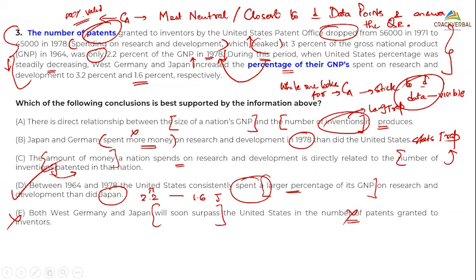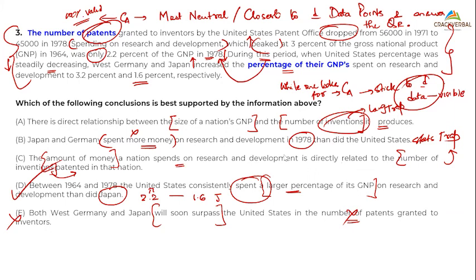Any doubt? So I hope everyone could see this. So I had a question: does option 2 mean Japan and Germany together or each alone? Okay, it says Japan and Germany spent more money on this. It's not together. It is individually that we are looking at. Because if it were together, the word together would have been there.